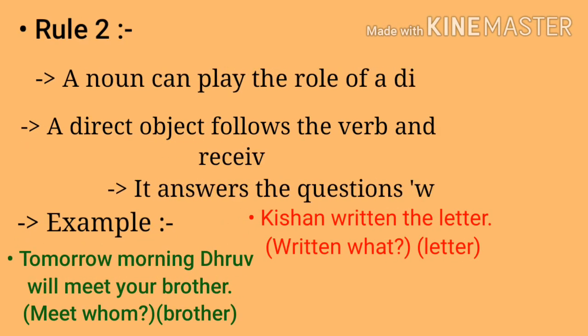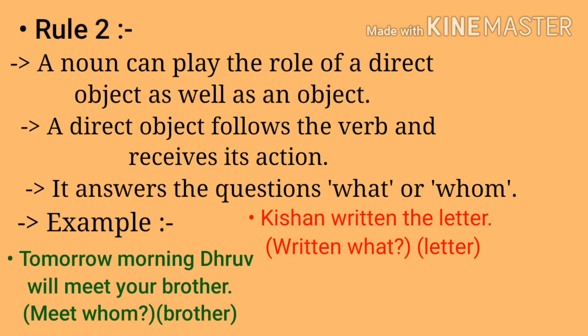Next is rule number 2. I told you that the noun plays the role of subject. The noun also plays the role of object. I discussed the structure of a sentence: subject, verb, object. So the noun plays the role of subject and object. And how many types of objects are there? There are two types of objects: direct object and indirect object. The direct object is used after the verb. The subject acts on it; it is the direct object.